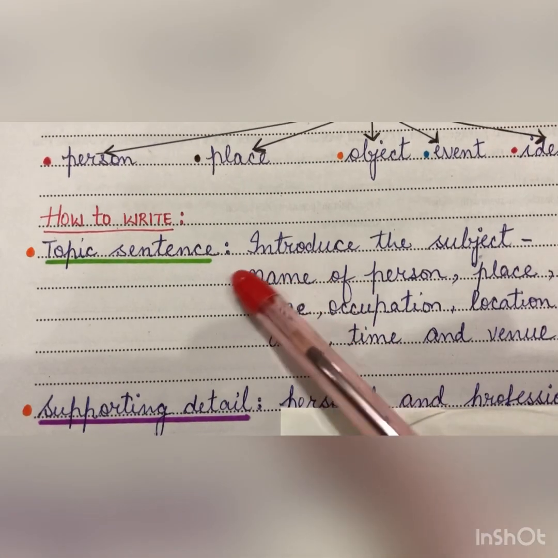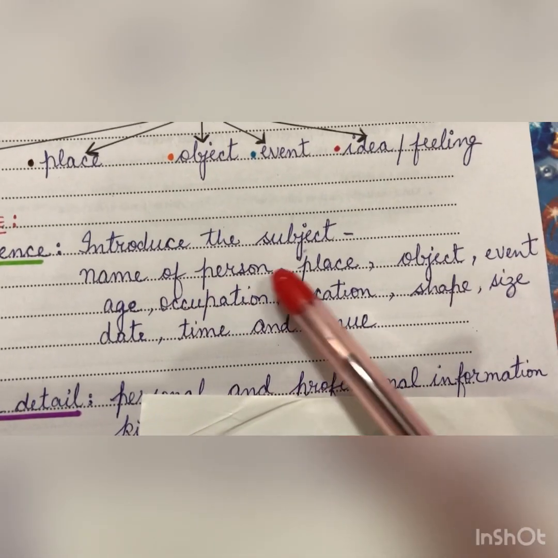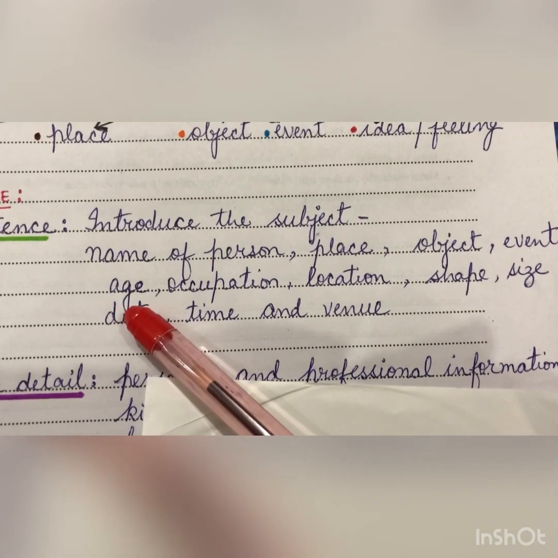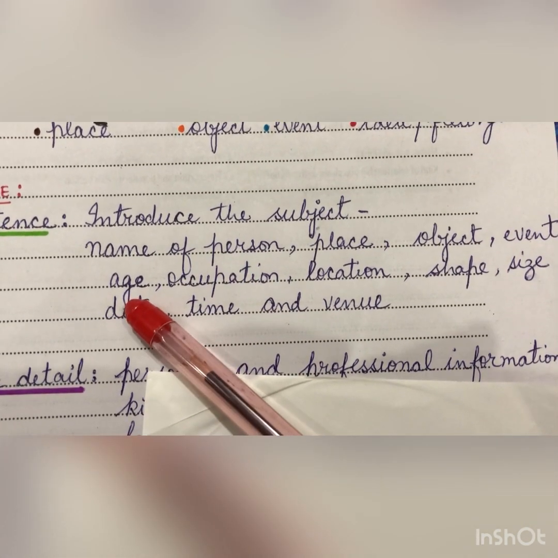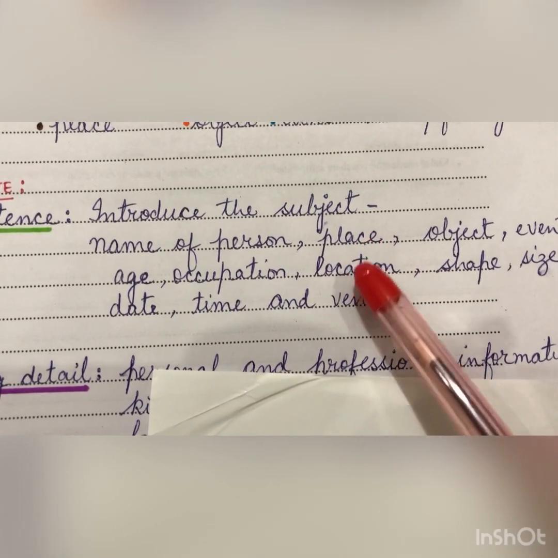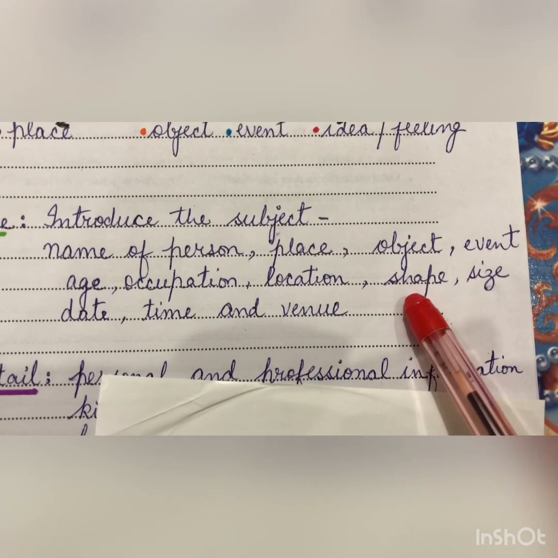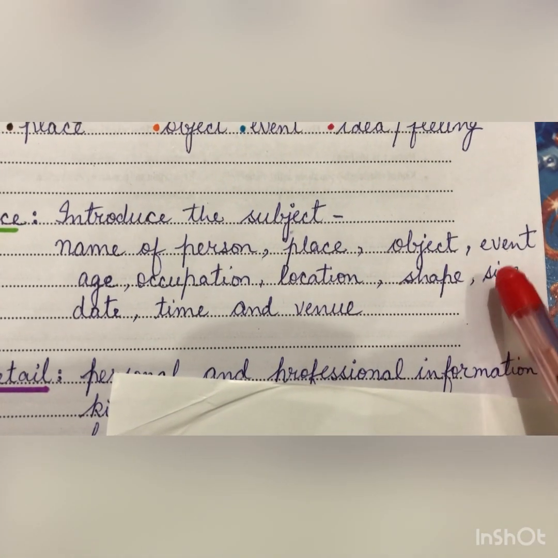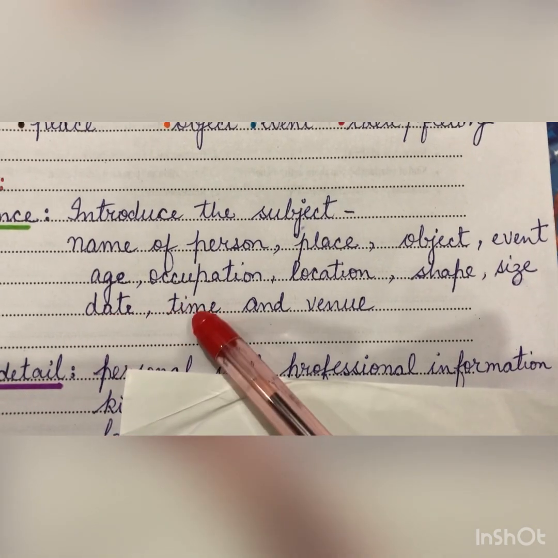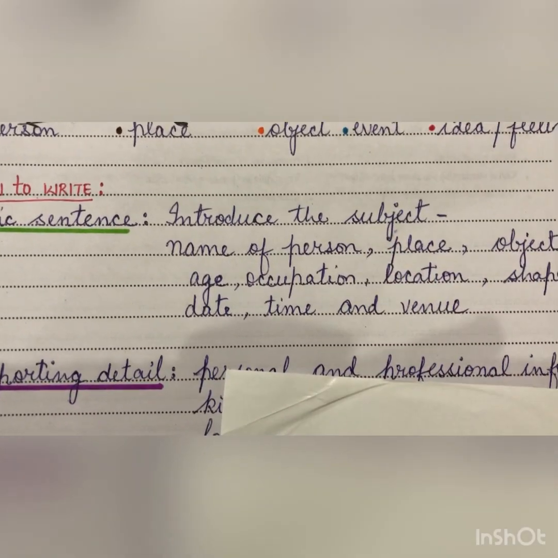The first step, topic sentence. That means introduce the subject. Name of a person, place, object, event. If you are writing about a person, you will write his or her age, occupation. If you are writing about a place, you will write its location. If you are writing about an object, then we will write shape and size. And if you are writing about an event, we will give details of date, time and venue. This is how we introduce the subject.